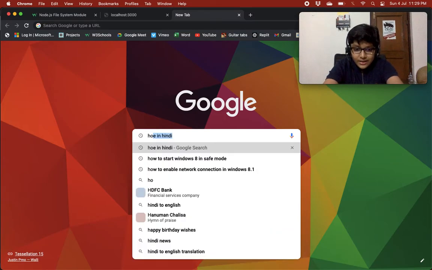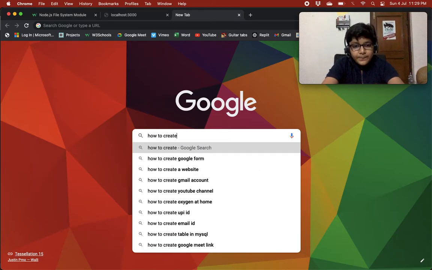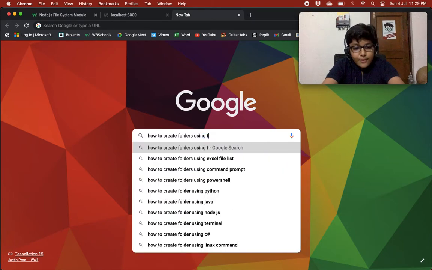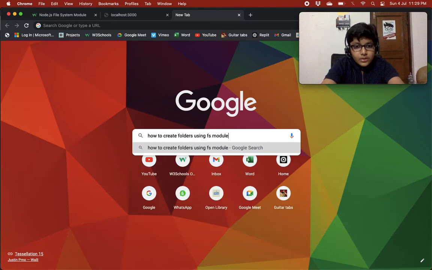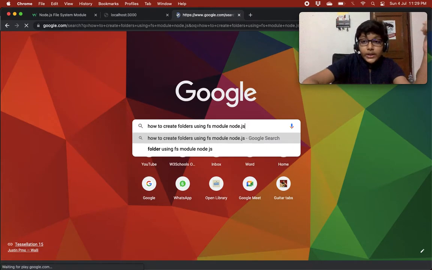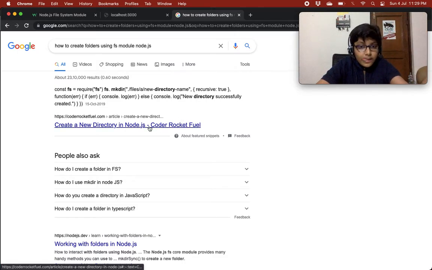So let's see. For a better explanation, I'll just go on Google and search how to create folders using the fs module in Node.js. I know how to do it, but for your better explanation, I'm using this.